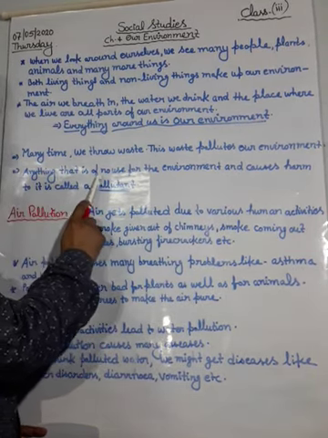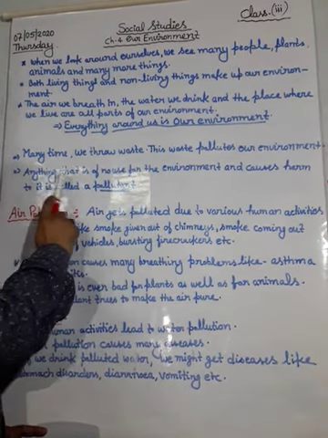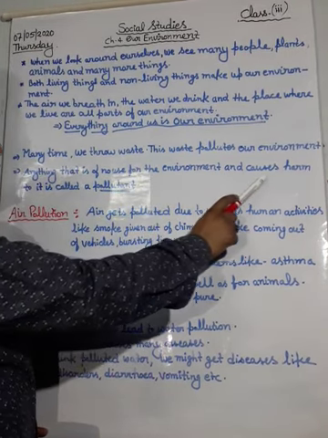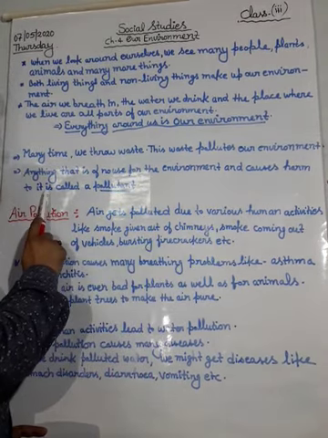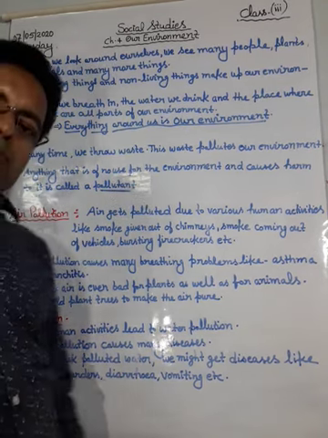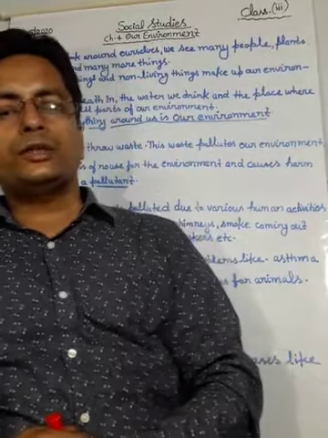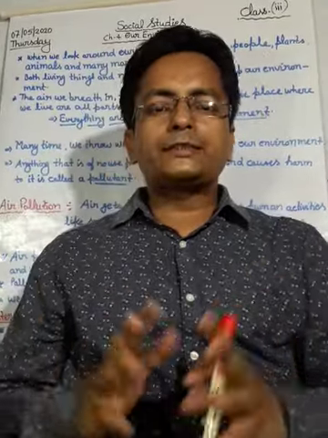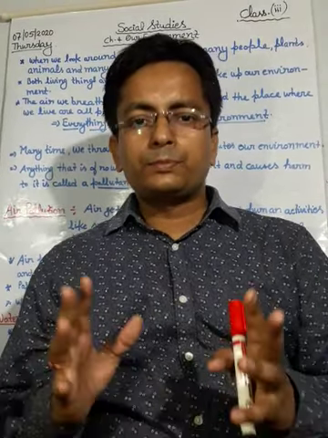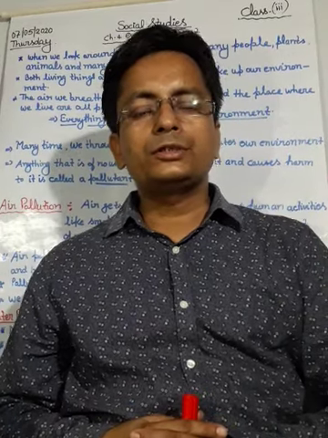Anything that is of no use for the environment and causes harm is called a pollutant. What is a pollutant? All the things by which our earth and our environment get polluted are called pollutants.